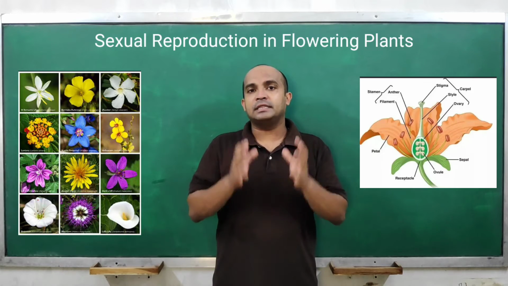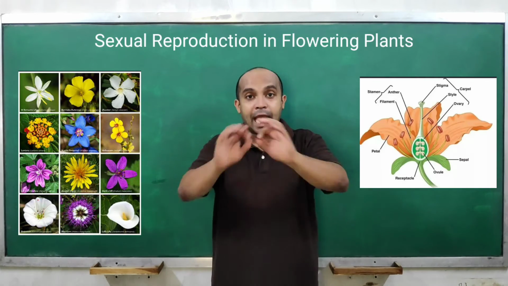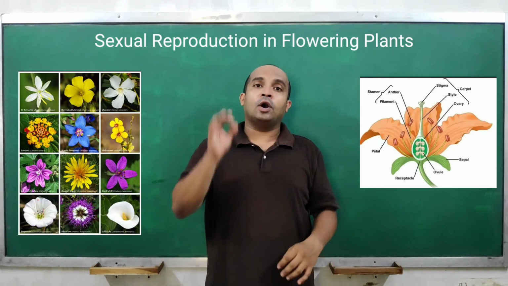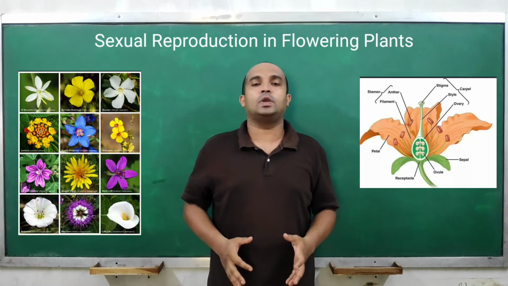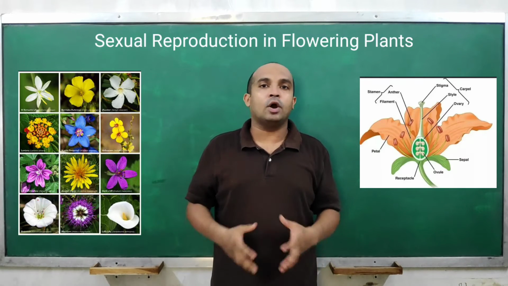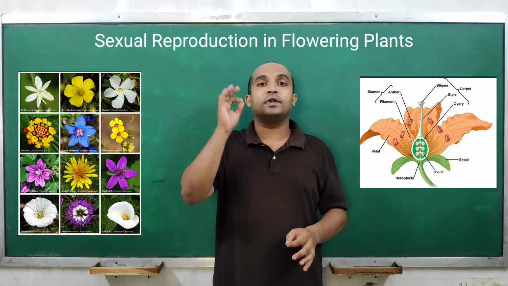All these parts are there for reproduction. No plants are doing charity in any way to us, right? All the processes that they are doing are required for their survival only. Even producing flowers is required for themselves.